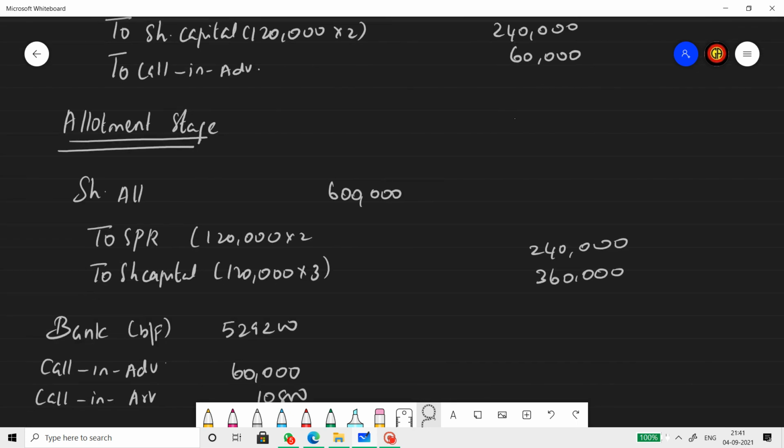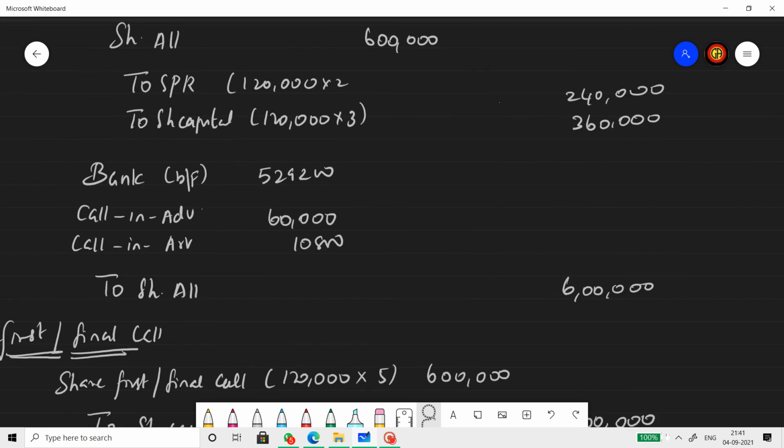Allotment stage: share allotment account debited, to SPR account and to share capital account. 1,20,000 shares allotted. Allotment money is 5 rupees: 2 towards SPR, 3 towards share capital. This is a splitting entry, called a transfer and due entry. Next is the bank entry. Bank, then calls in advance, that means excess received from the application. Calls in arrears, that is Manu's arrears, we already found it. So let's fill these two items first. Share allotment, 6 lakh. Out of 6 lakhs, we have already received 60,000 and we are not going to receive 10,800 from Manu. So what we received is 5,29,200.